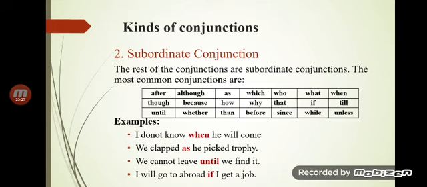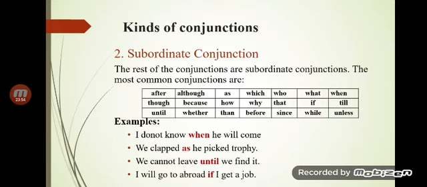So what are those things? We may use it for time. Here you can observe the table, where different conjunctions are given: after, although, as, when, what, though, because. I do not know when he will come. I do not know, that is an independent clause.